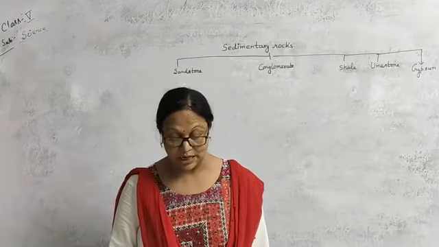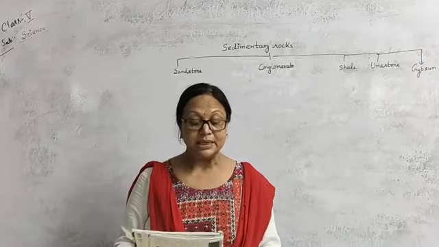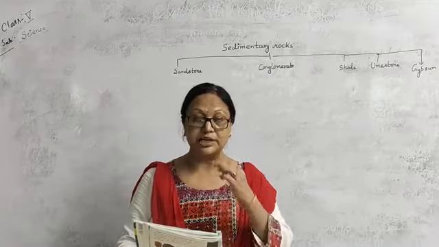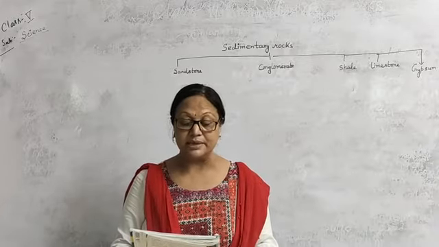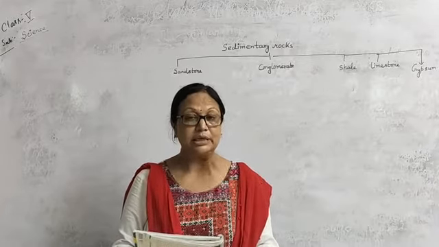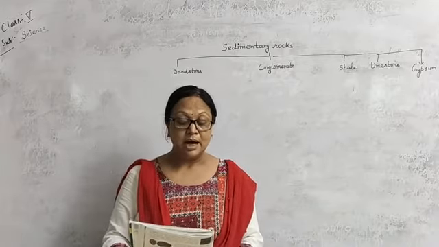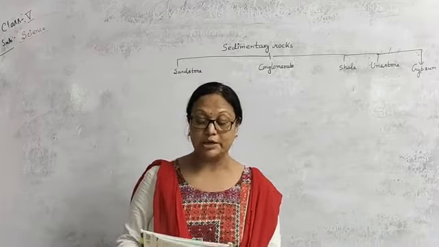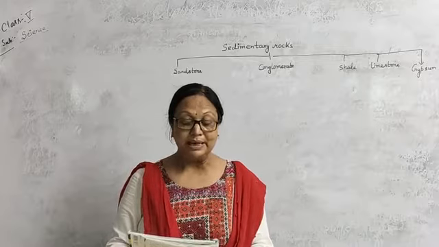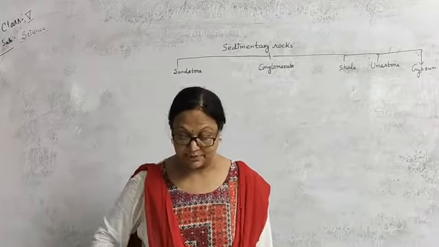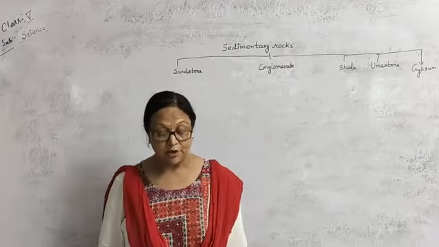Now the limestone. Limestone is made up of a mineral called calcite. This mineral comes from the shells of sea creatures. When shells and skeletons of millions of tiny sea creatures settle down in the sea bed, they form a layer. This layer hardens to form the limestone. Chalk is also a limestone rock. Cement and lime are also made by using limestone. It is also used to make glass and for separating pure metals from their ores.